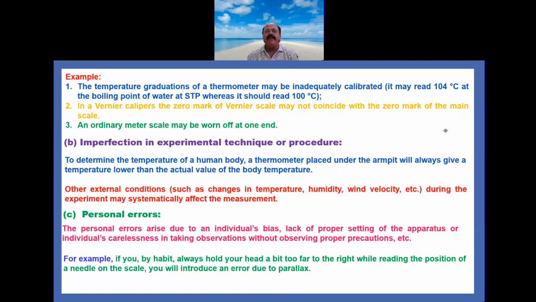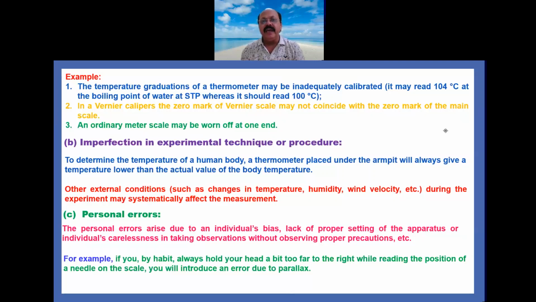It means when you are performing an experiment and the circuit diagram or the apparatus which you have set up for the experiment is not properly set, you will definitely get the error, and that error is personal error. And it also occurs due to carelessness in taking the observations, without taking the proper precautions.